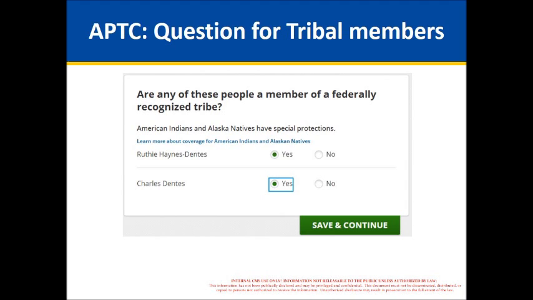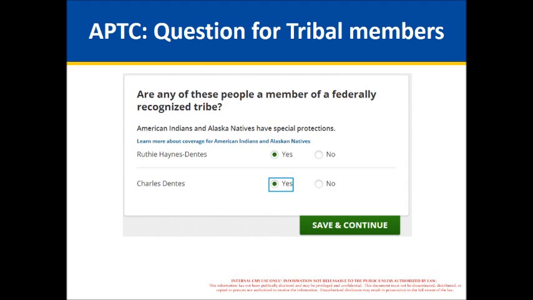As a result, we've looked at their income and it looks like they're eligible for tax credits and cost-sharing reductions as opposed to Medicaid and CHIP. So we send them down a path of additional questions based on their income. And this is one of the questions that appears if someone indicates that they are American Indian or Alaska Native on that path for tax credits.